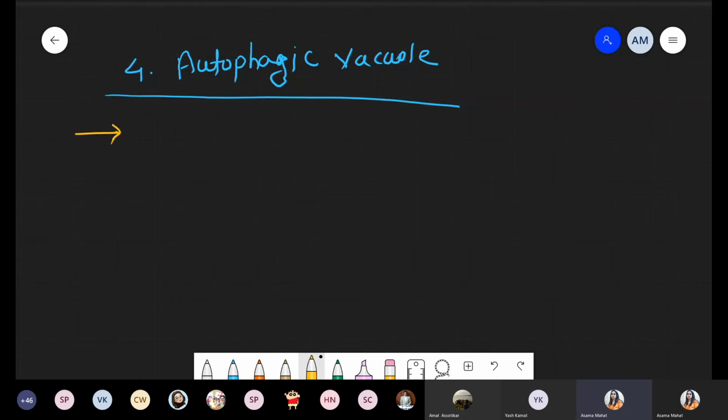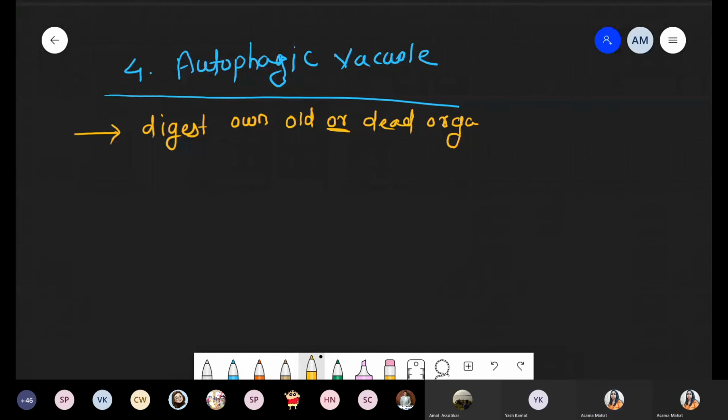So simply the meaning is digestion or degradation. Digest own old or dead organelle, and that's simply a digestion process. This process is called autophagic vacuole.